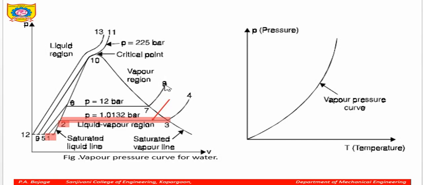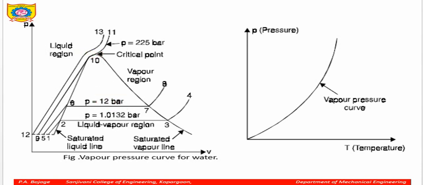If you still go on heating it, at a certain point all the liquid plus vapor gets converted into superheated steam. Again I repeat, this phase is the liquid phase, this phase is the liquid plus vapor phase, and above this it is the superheated region. As you go on increasing the pressure, you can see 12 bars and the critical pressure.